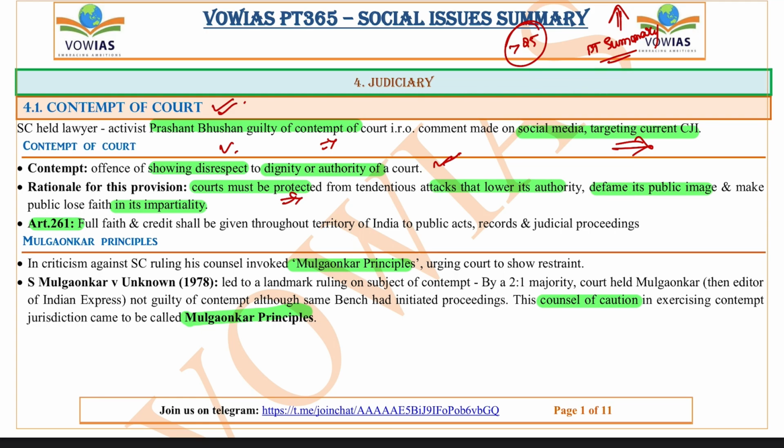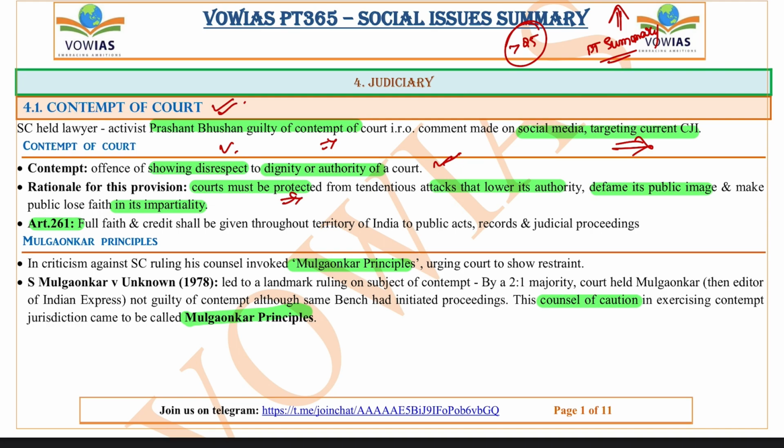So the court should not be defamed, because the image of the court is very important in the country, so that only when the court has a good image, the people will have trust in the court. Today, in the country, if people feel that they are being cheated or they are not getting justice anywhere, the last resort they will go to is court. So that is the reason courts have very high importance in a democracy, and they are sacrosanct. So that's the reason the image of court is very important.